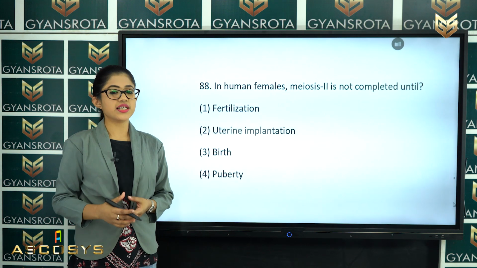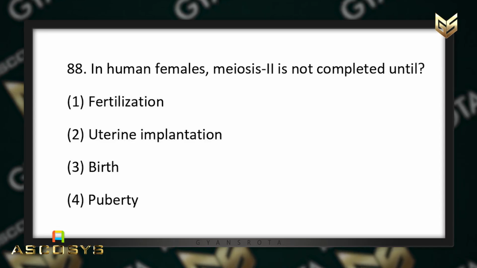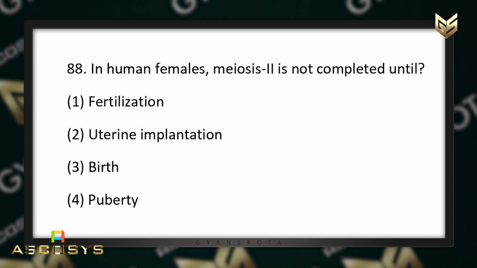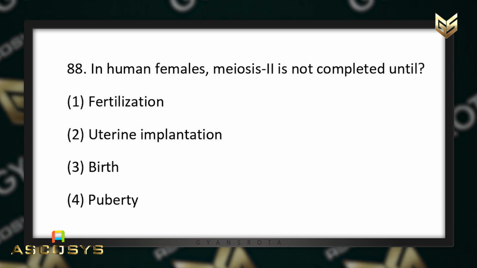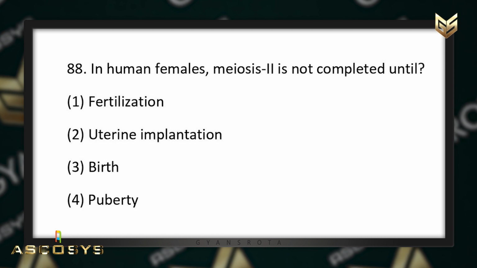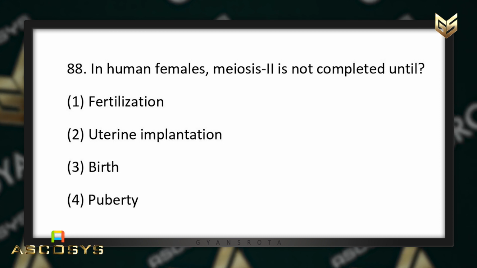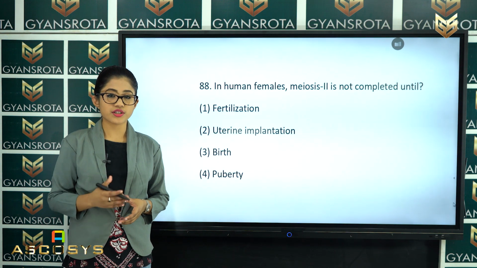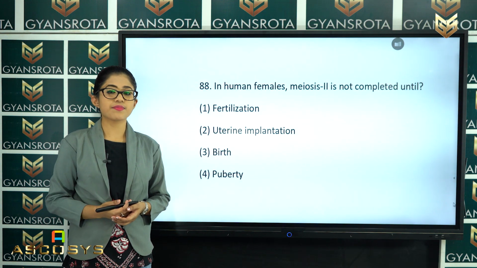Now, the next question is question number 88. In this question, it is said that in human females, meiosis II is not completed until fertilization, uterine implantation, birth or puberty. So, this question is from the chapter Human Reproduction. There I have discussed this.